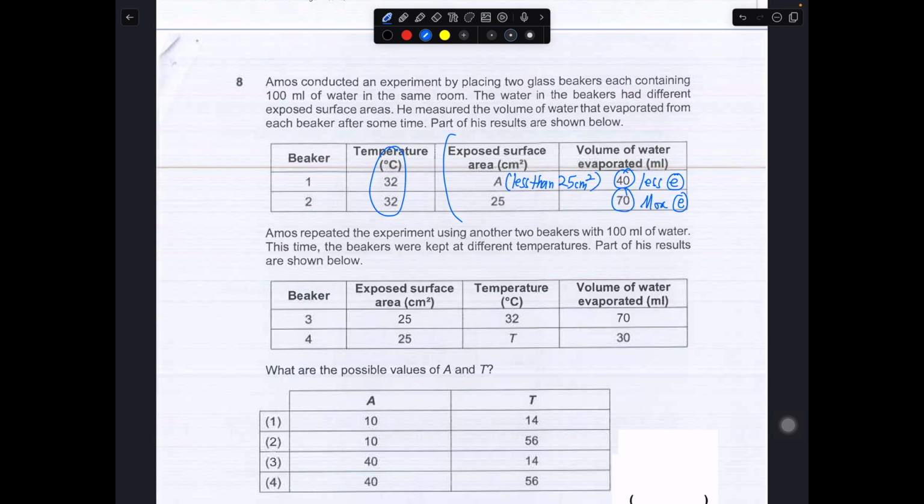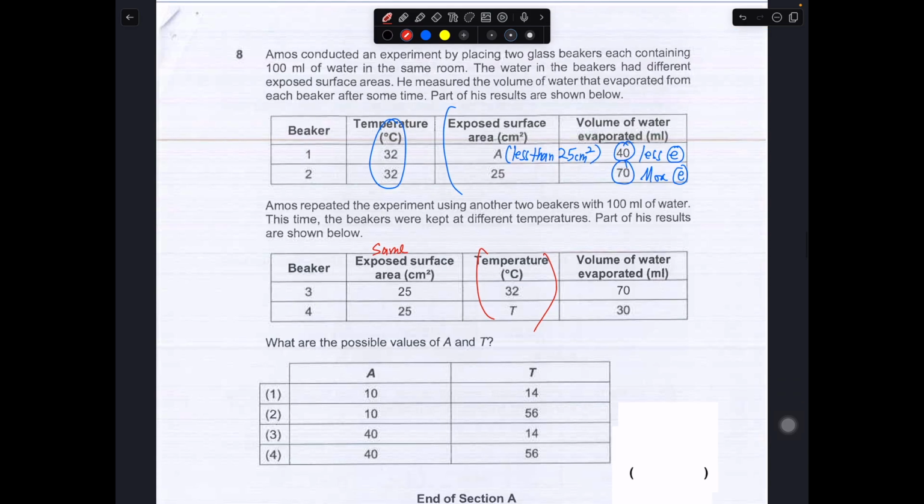Let's take a look at the next one. So he repeated the experiment with 2 beakers, 3 and 4, with 100 ml each. This time round the beakers were kept at different temperatures. Exposed surface areas are the same, so we will ignore it. We are trying to find out where T lies in this given information.